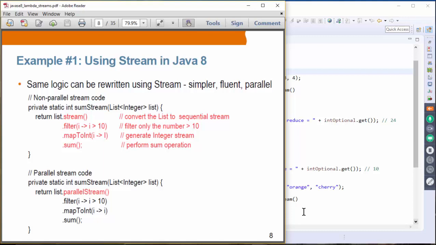Now, this is an example using streams. Here, in order to create a sum, you are going to create a stream object from the list object, and then you are going to filter. Here filter is receiving a predicate, which is basically saying filter only the numbers that are greater than 10. And then you're going to use mapToInt, which generates an integer stream, and then finally you say sum.